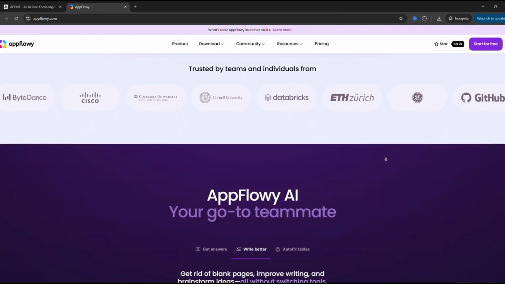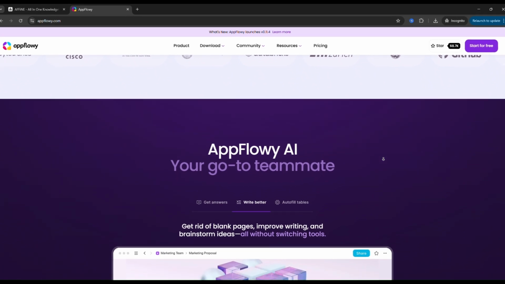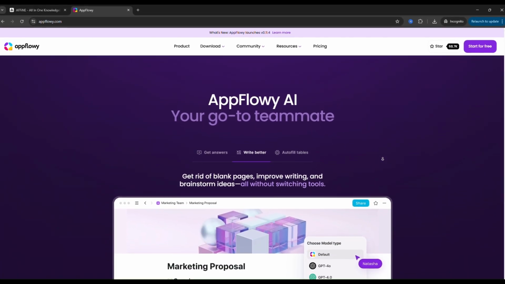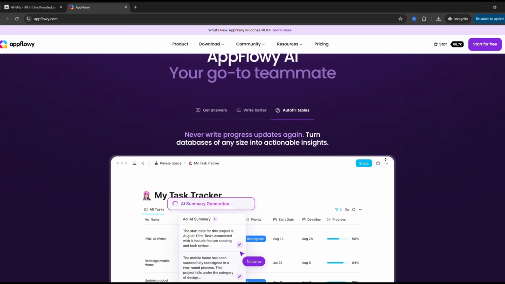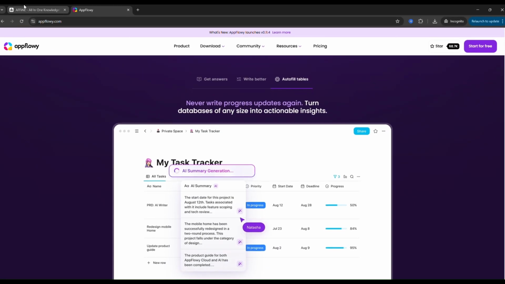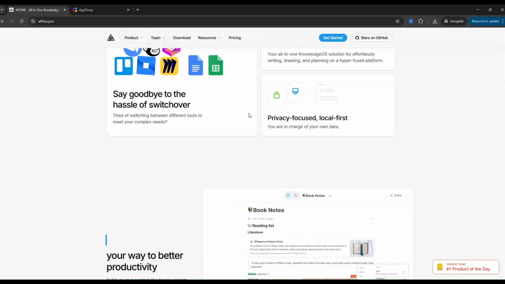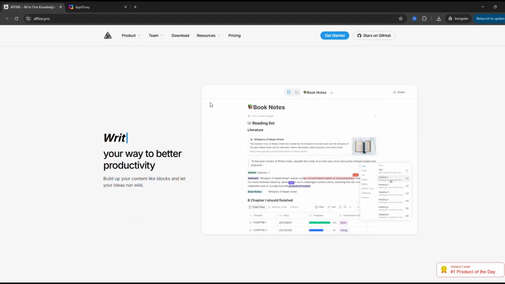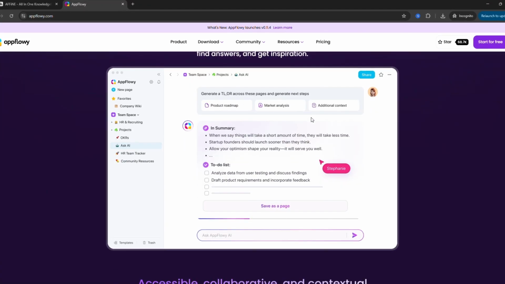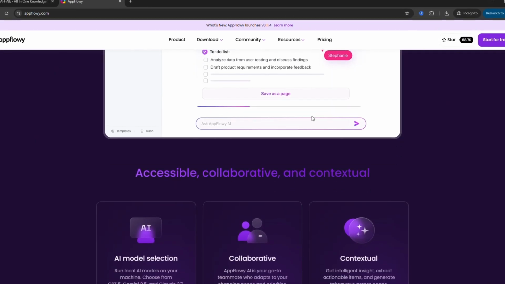However, it's less flexible for visual workflows, and real-time collaboration still is catching up. It's best for developers and users who want structured productivity with full data control. So which one is better? Choose AFFiNE if you want visual workflows, whiteboards, and real-time collaboration. Great for creative teams. Choose AppFlowy if you want structured notes, databases, and full offline control.